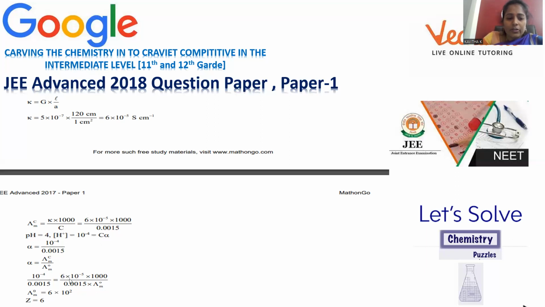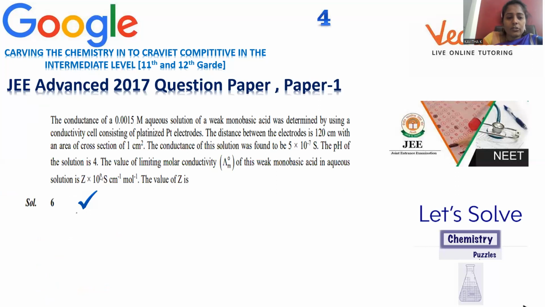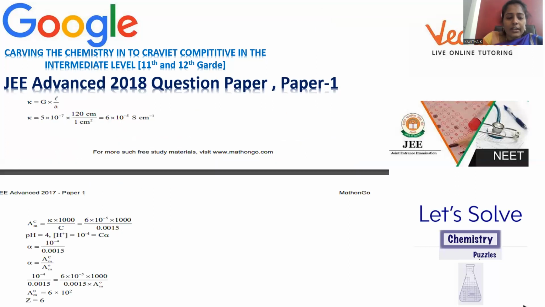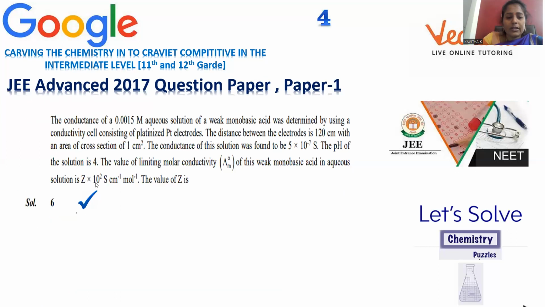The entire value is 6 into 10 to the power 2. That is the value you got for Λm, the molar conductance at infinite concentration. Since 10 to the power 2 is already given, only the Z value is required to be calculated.